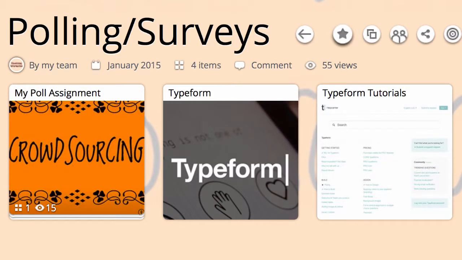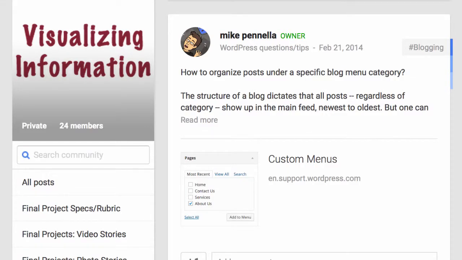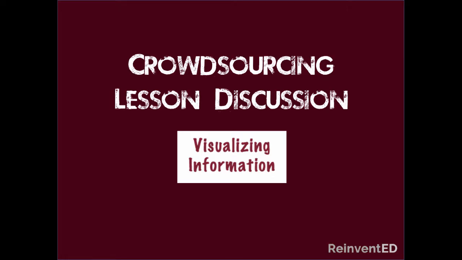Consistent with course practices, no direct instruction was provided on how to use Typeform or Tagxedo. Rather, students were provided with examples and tutorial resources via Pearltrees, and given the ability to ask questions and post tips and help one another via the Google Plus community. And that's the overview of my visualizing information and crowdsourcing lesson.